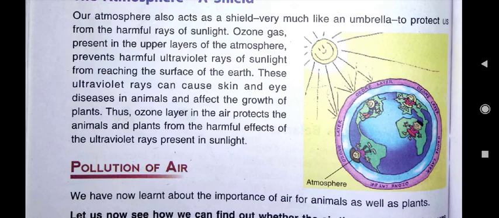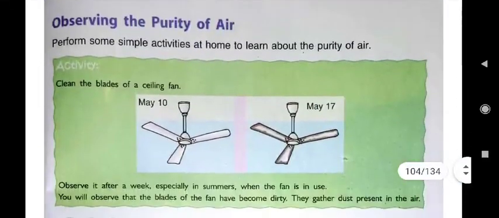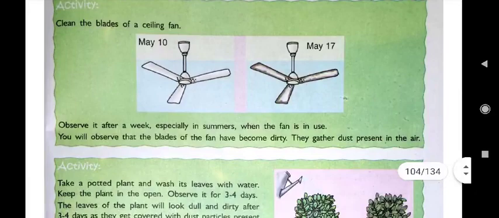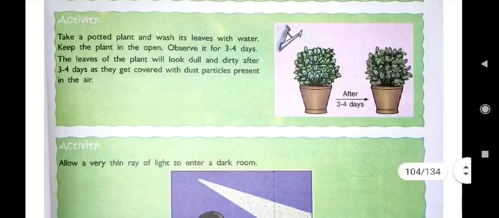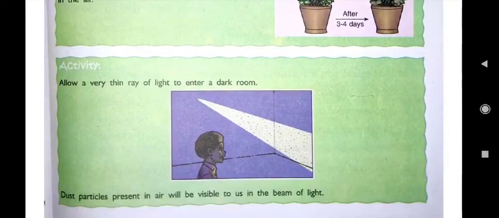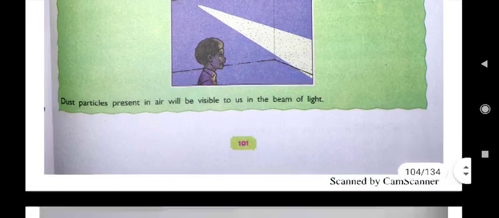Then children, we also know that there is too much pollution, meaning pollutants are present in air, that make the air polluted. Pollution of air we can observe on your ceiling fan also. You see, dust is there. On plants also we can see dust. If you allow a very thin ray of light to enter a dark room, then you can see dust in that ray of light.